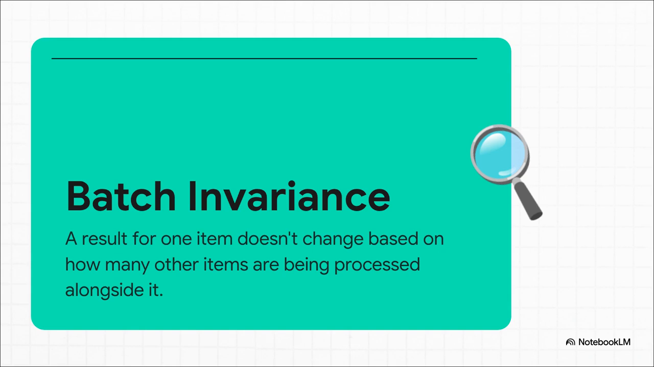An operation is batch invariant if the answer you get for your query doesn't change no matter how many other people are using the service at the exact same moment. I mean, logically, other users shouldn't affect your answer at all, right?